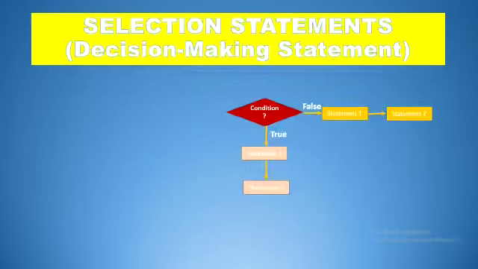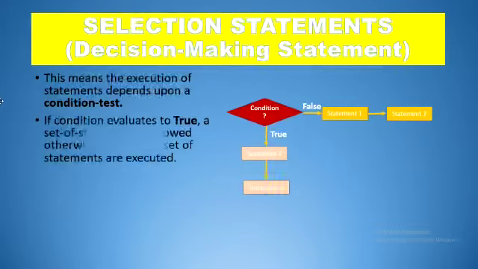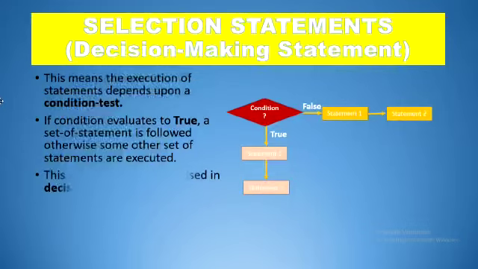Next is selection statements, which is also known as decision making statement. Here the execution of a statement depends upon a condition test. If the condition is true, here you can see in the flow chart, the statements which are in the pink colored boxes will get executed. If the condition is false, the statements in the yellow colored boxes will get executed. So, if the condition evaluates to true, some set of statements will execute, otherwise some other set of statements are executed. These are also known as decision making statements.